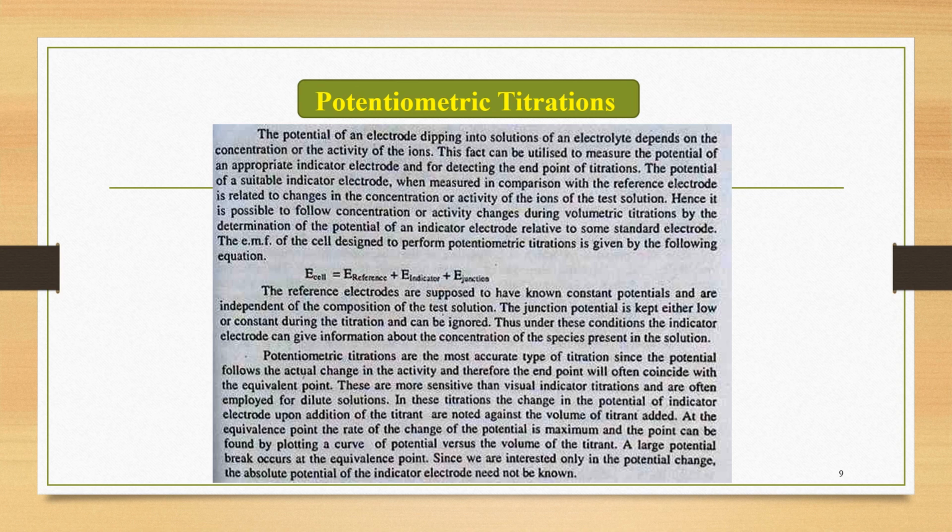At the equivalence point, the rate of change of potential is maximum, and the point can be highlighted by plotting a curve of potential versus the volume of the titrant. By using that, we can study the potential break at a particular equivalence point. So this is the last important application of EMF measurement.